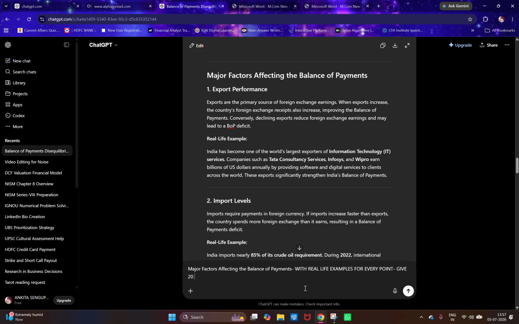Don't just give 10 points. Always give something extra. People might only write that much that is needed, but I've always believed in giving something extra to the person who will be checking my assignment. So give 20 points, and every point should have a real life example connecting the point.